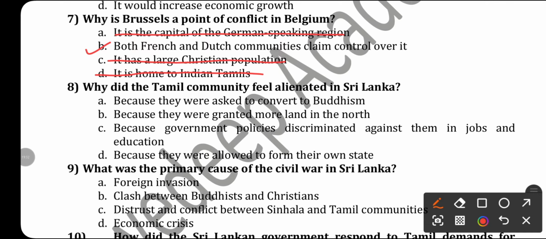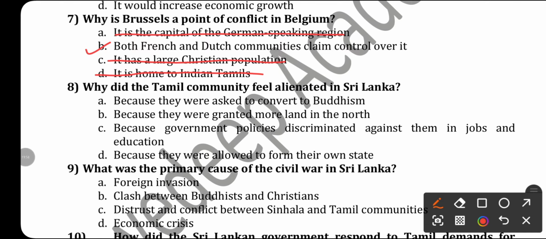Next, why did the Tamil community feel alienated in Sri Lanka? I hope you remember, none of the political parties led by Buddhist Sinhala leaders was sensitive to their language and culture. The constitution and government policies denied them equal political rights. That's why it increased the feeling of alienation among them. So let's see the right answer.